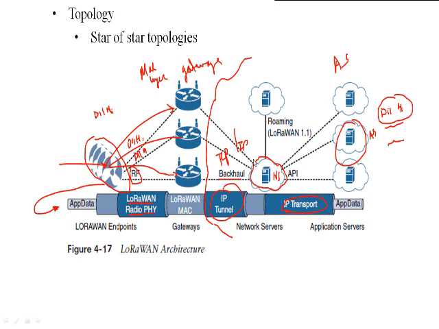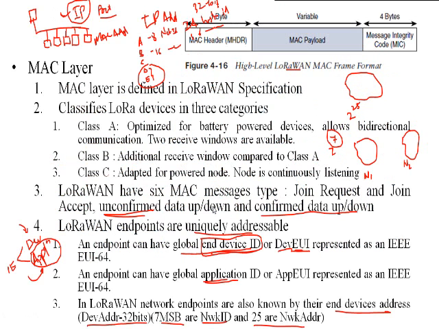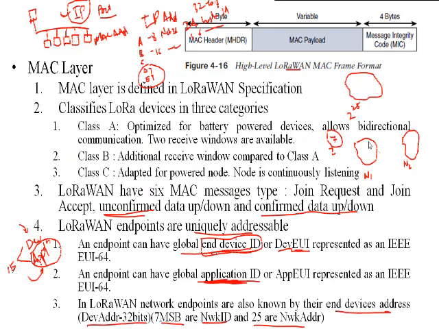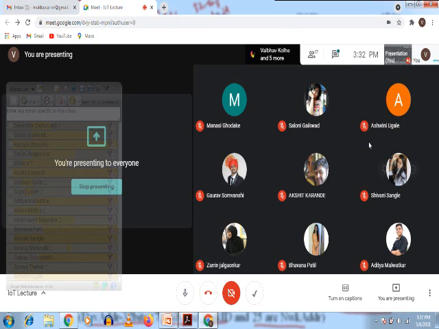Now this network server is responsible for looking into the MAC layer and it specifies the address type. Which address type? It is looking for the application ID, that is, which application protocol has been used. Based on that it will transmit the data to one of the application servers, and as the data reaches the application server, it will again be decrypted and the original data is available at the application server. So this is how LoRa will transmit the data. Does that make sense?